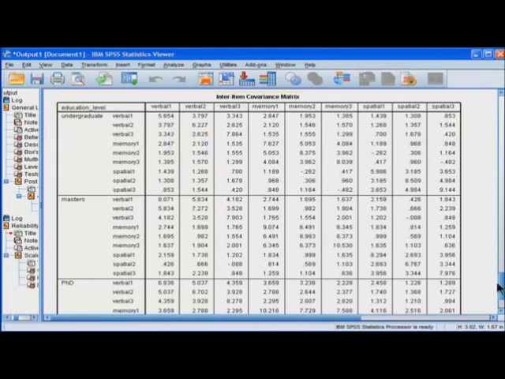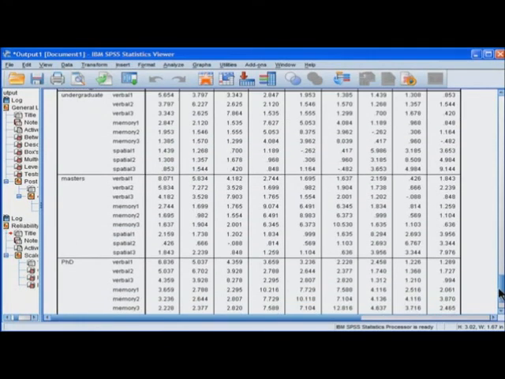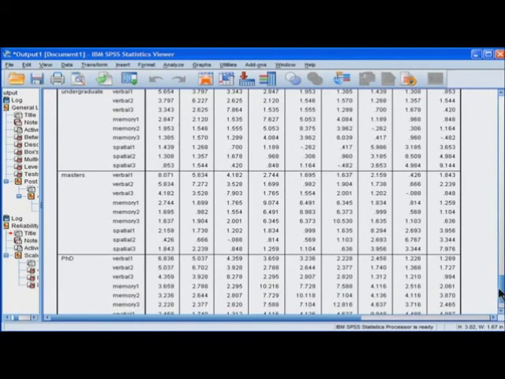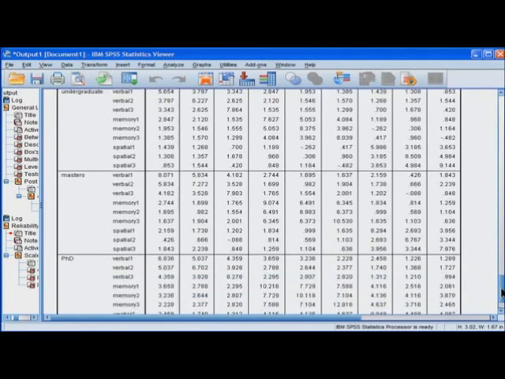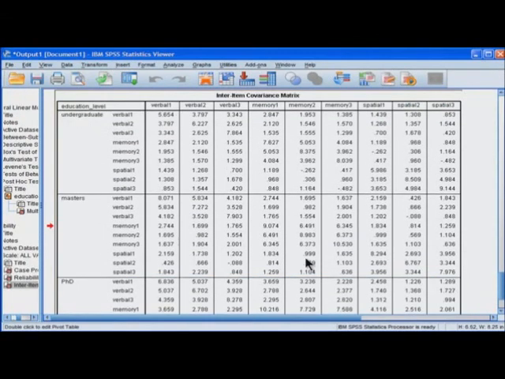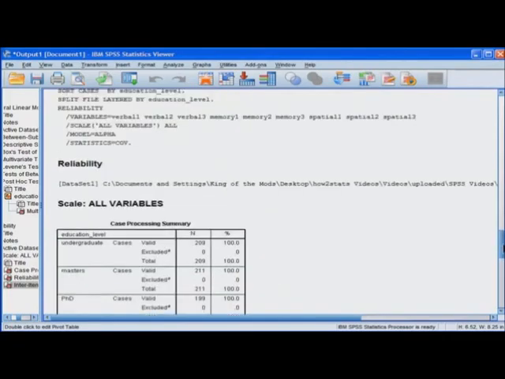And Box's M is trying to test this in one unit, by giving us one number, but it's too sensitive to sample size and non-normal distributions. And I think another way is to actually look at the covariance matrices and look for a rule of thumb: as long as no corresponding covariance value is greater than 3 times another. So as long as they're within 3 times each other's values, the MANOVA is probably going to be pretty robust.